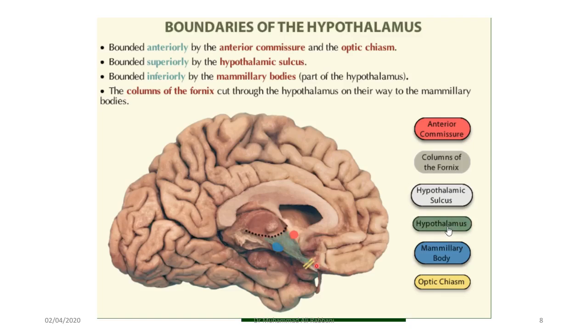It is bounded anteriorly, this is the anterior border, by the optic chiasm in front, up to the anterior commissural fibers. It is bounded superiorly by the hypothalamic sulcus that differentiates it from the thalamus, and it is bounded posteriorly by the mammillary bodies. So the line that connects it all demarcates the hypothalamus.